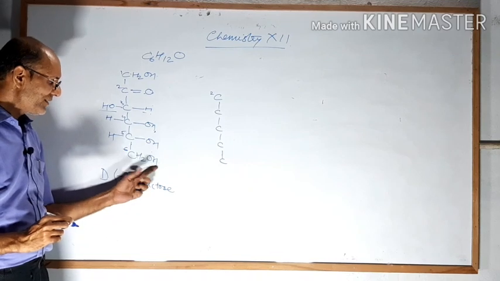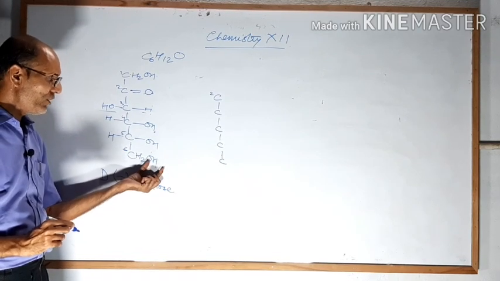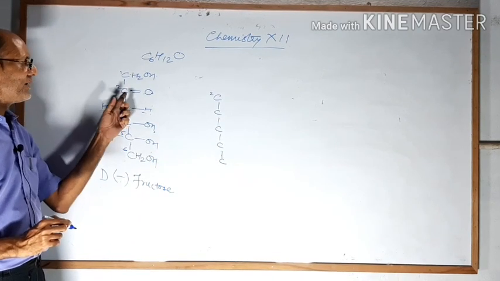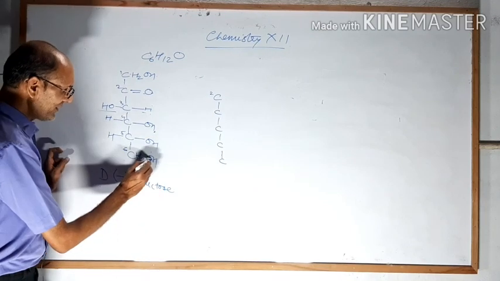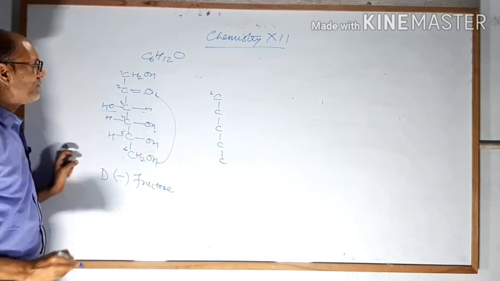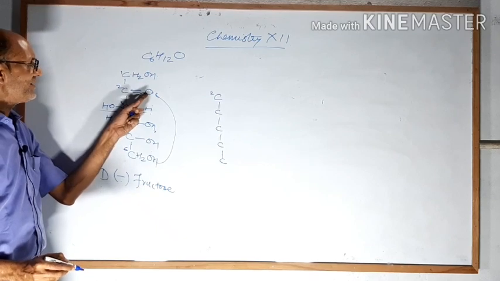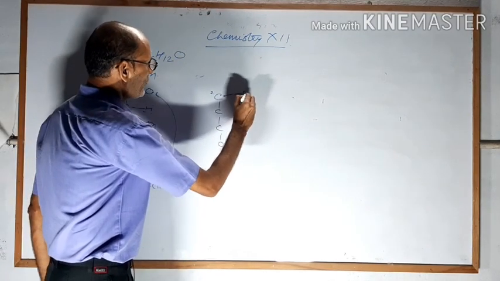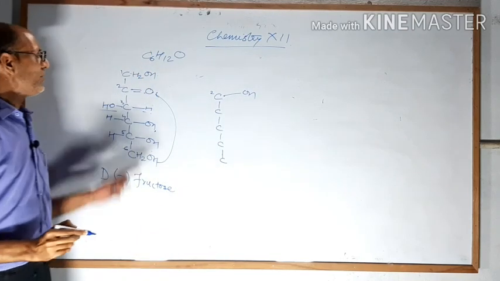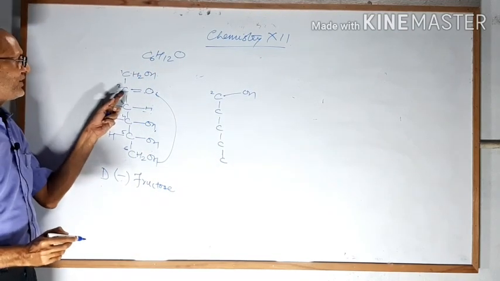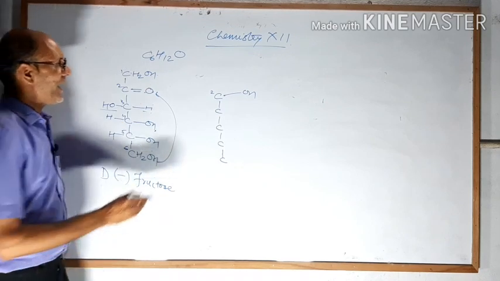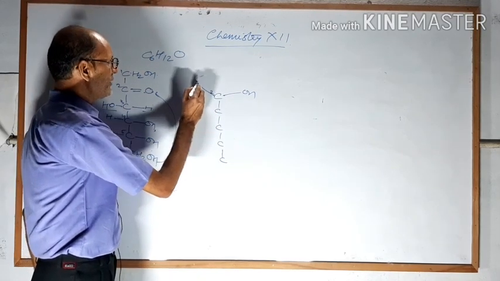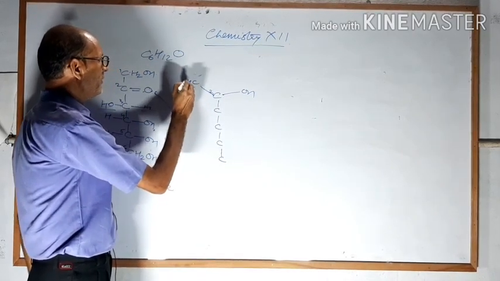What happens in the Fischer projection formula? The H of the OH group on carbon number 6 will move towards carbon number 2. This H will go here and convert this oxygen into an alcohol group. So we write OH like this, and on this carbon you are seeing one CH2OH, and you should write CH2OH on this side.